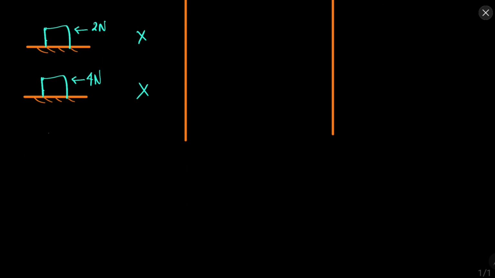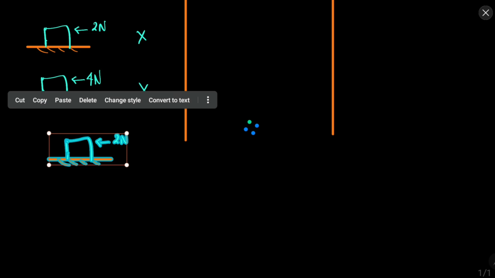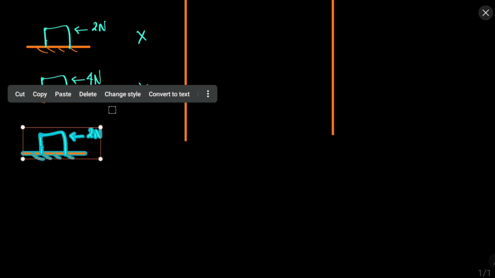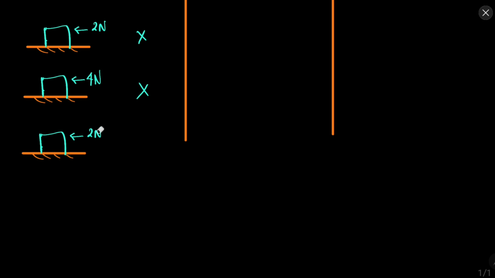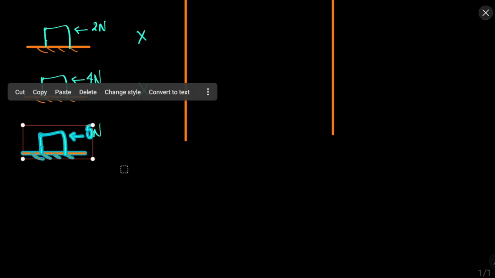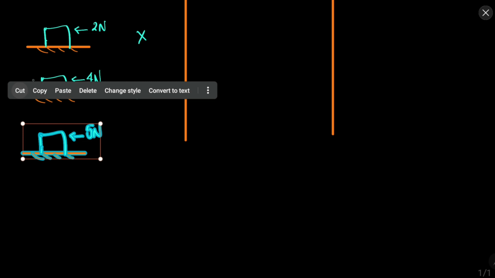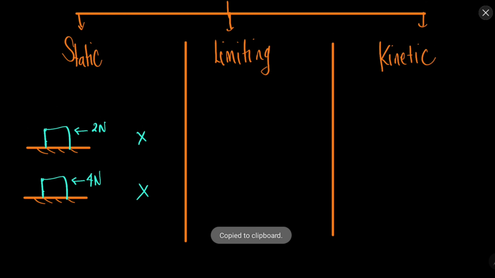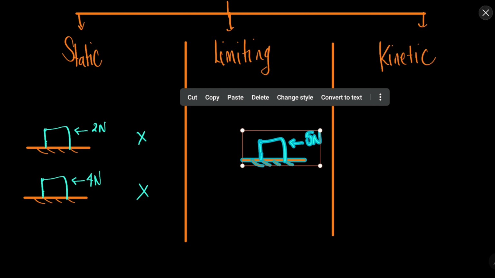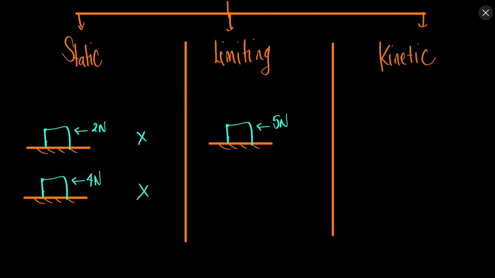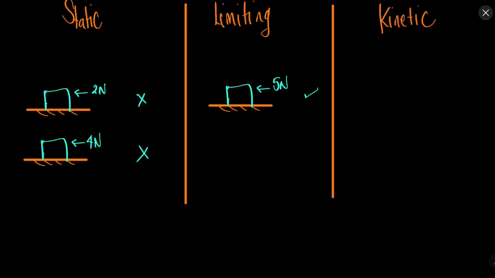Now let's say we applied 5 Newton force, and this time the object just started to move. So we can put this case in the limiting part. So what is happening?